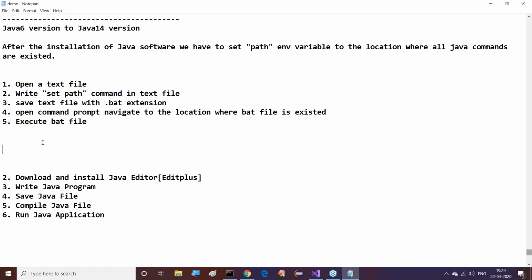The setting bat file is the same for all operating systems, sir. Yeah, same. Type the same setup path equal to the JDK path, then save that file with the .bat extension. That's it. Yeah, correct, Anisha. No problem.